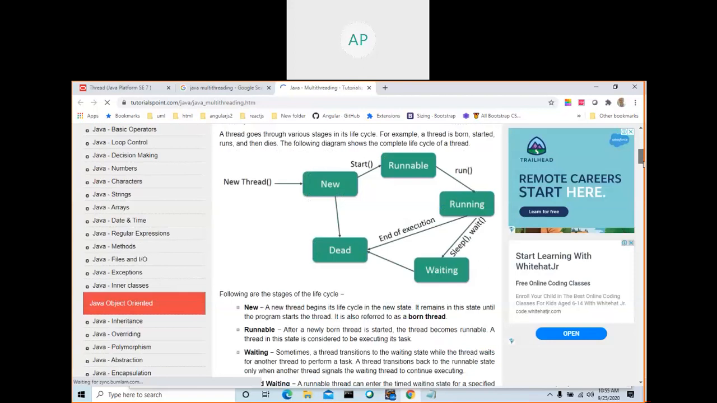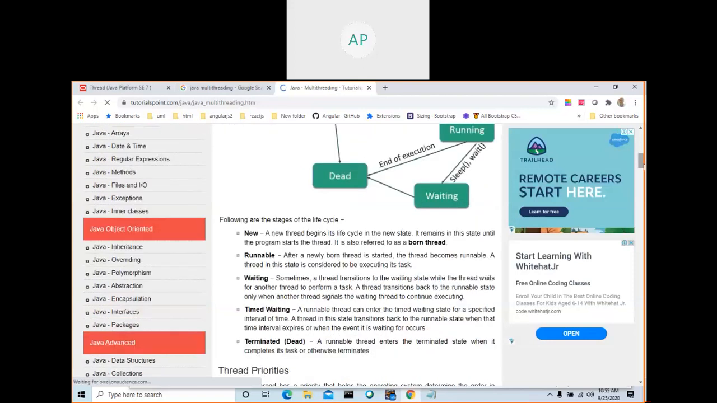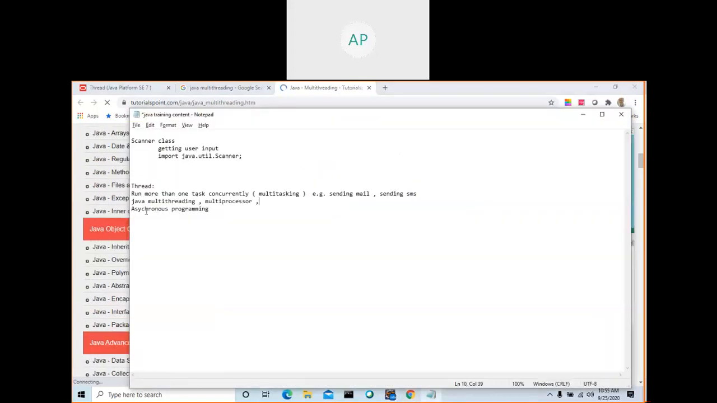What is the use of threads? There are two things. One is to write asynchronous programming, and another one is utilization of CPU.